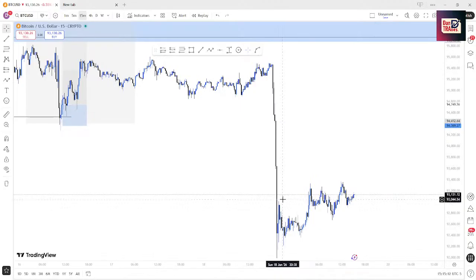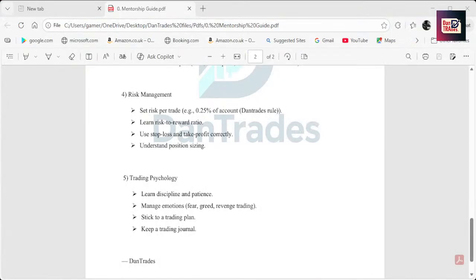I could have just sold here. You're going to learn what sell and buy are, so that's also not a problem for you. I could have just sold here, but I didn't do that. I might have been at a loss because when I came to meet it, it was around here, so I might have been in a loss or something. But yeah, you're going to learn how to manage your emotions. Most importantly, I'm more concerned about that.